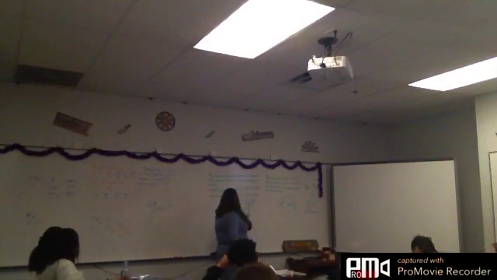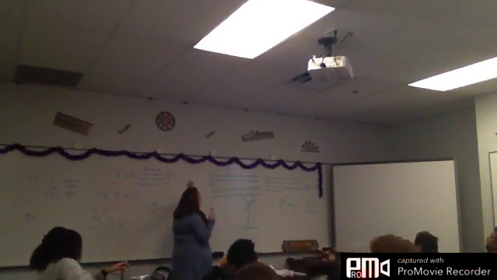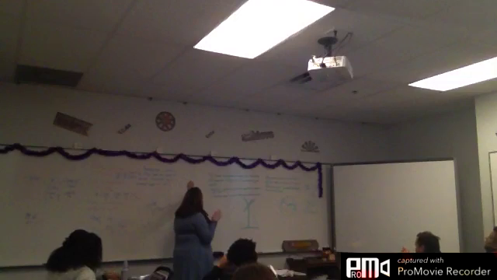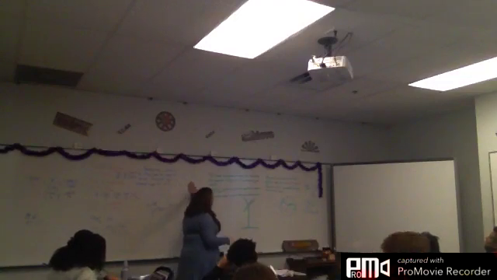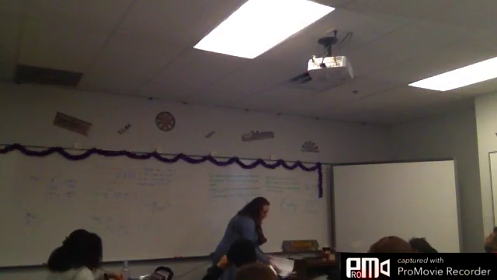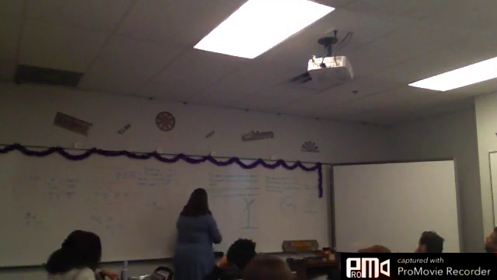Okay. Last one looks like this. The blades of a wind turbine are 116 feet long. The propeller rotates at 15 revolutions per minute. Find the angular speed of the propeller in radians per minute. Angular speed looks like this. Here's the formula for angular speed. It is the central angle over the time.